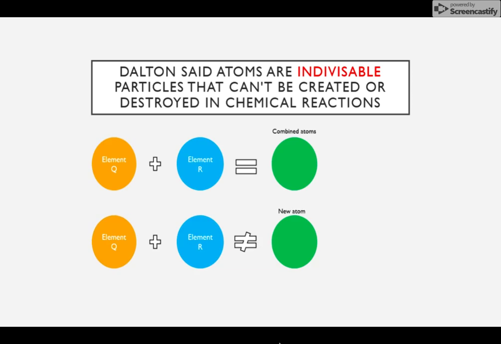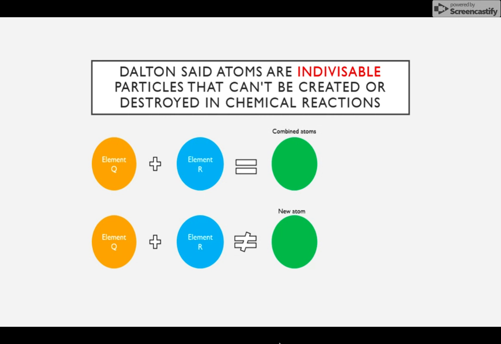So here's the one where he said they're indivisible, which was not correct, but he was wrong about them being indivisible because we can split atoms into smaller things. We can get protons, neutrons, and electrons, which we later learned he didn't know, so it's okay. But atoms are pretty much like the fundamental units. Atoms can form together and they can make new units, but atoms can't be formed. And atoms that we already have, they can't be destroyed.